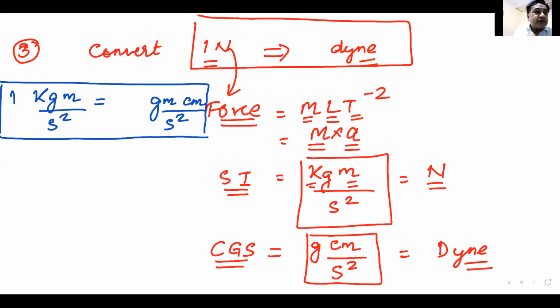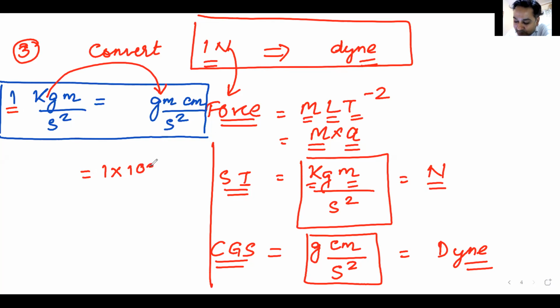Yes. Let me solve the question and get you the answer. Kg gets converted into grams. I take 1 from here. 1 multiplied by, let me draw a line here. Kg converts into grams, so that is multiplied by 1000. Meters get converted into centimeters, so that is multiplied by 100. Seconds here, we don't need to convert.